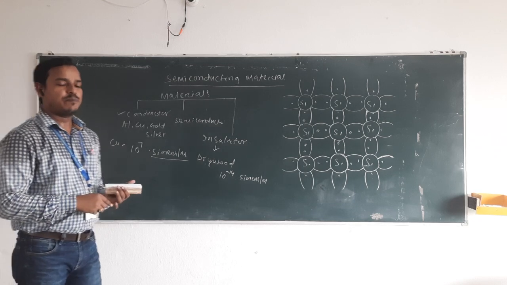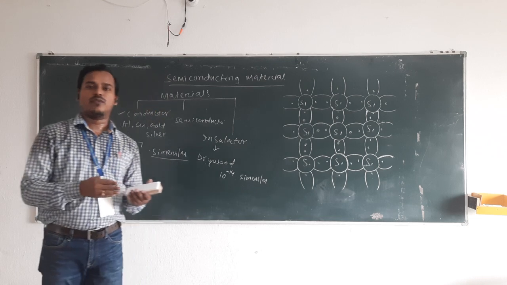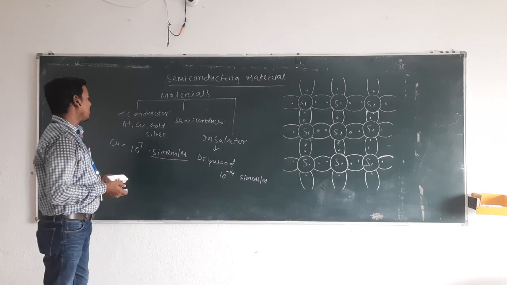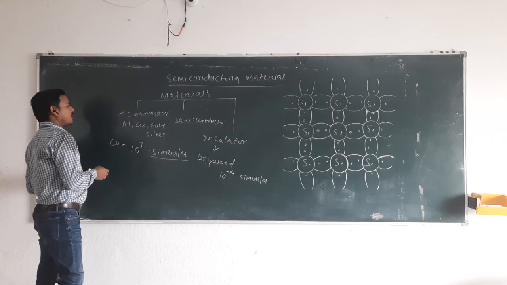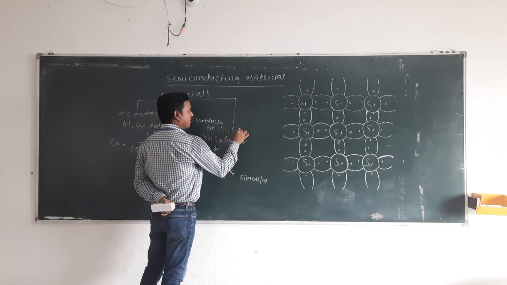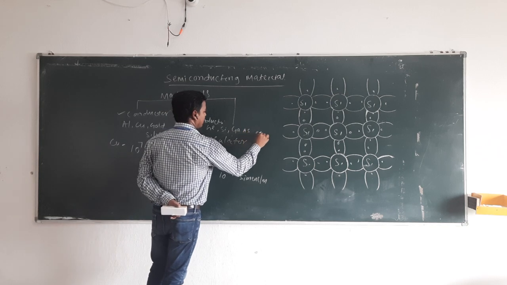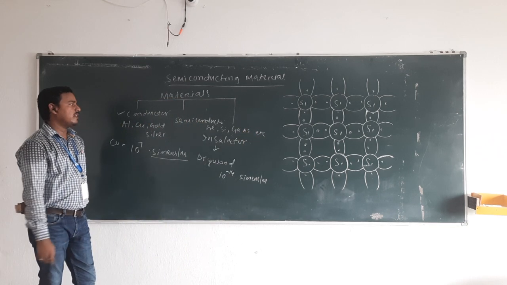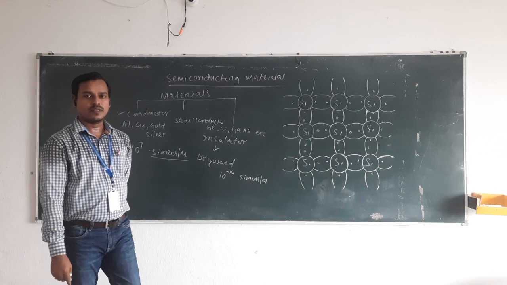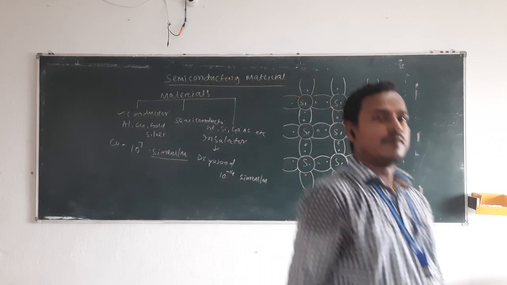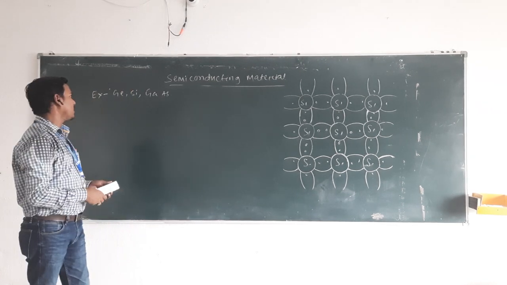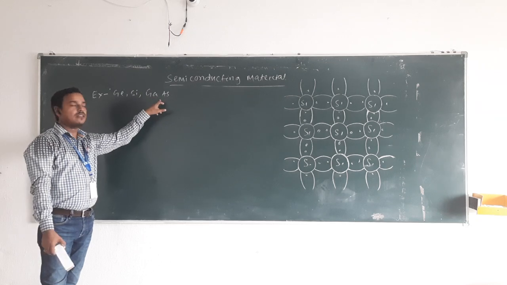If the current can pass partially, meaning some of the current can pass or the material can stop the current, then such a material is called a semiconducting material. Examples of semiconducting materials are germanium, silicon, gallium, arsenic, etc.